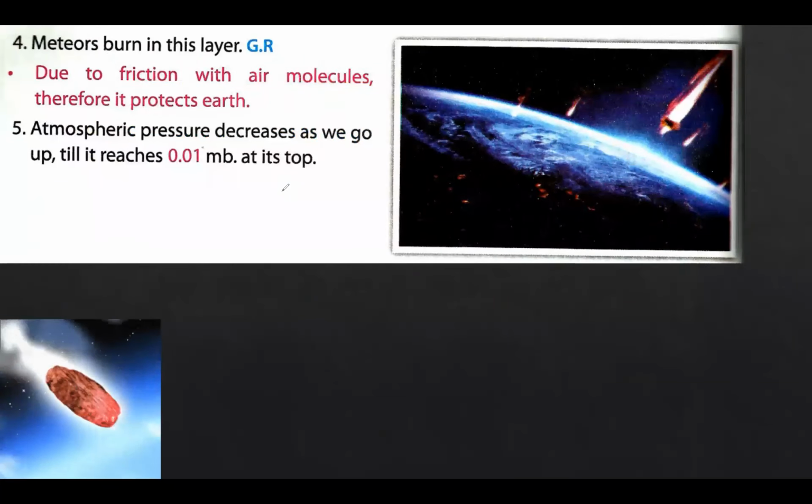In the mesosphere, we notice that the meteors burn in this layer. Why? Due to the friction with air molecules. We have celestial rocky masses in space. Imagine this with me. These celestial rocky masses are trying to get into the Earth. What happened? There is friction, like you can see here, between the air and these celestial rocky masses, which makes them burn, forming a luminous meteor.